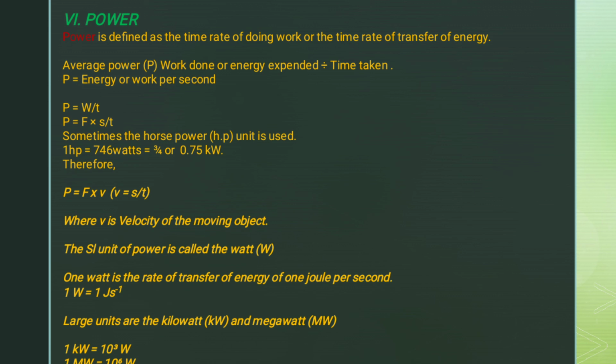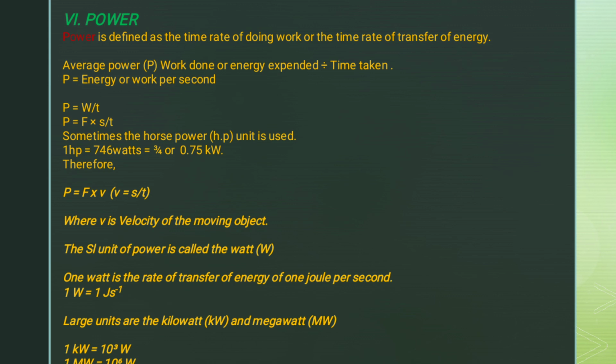Sometimes power can be measured in horsepower. 1 horsepower is approximately equal to 746 watts, or 3 over 4, or 0.75 kilowatts.